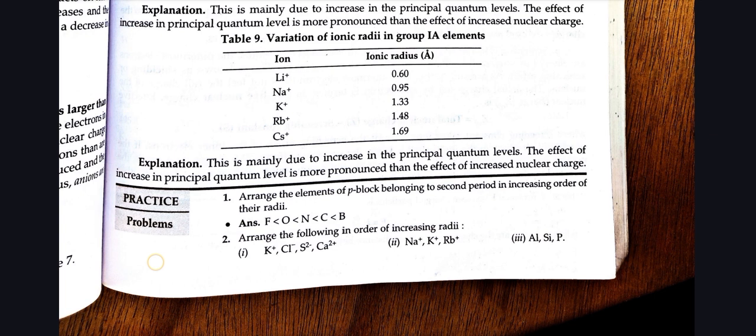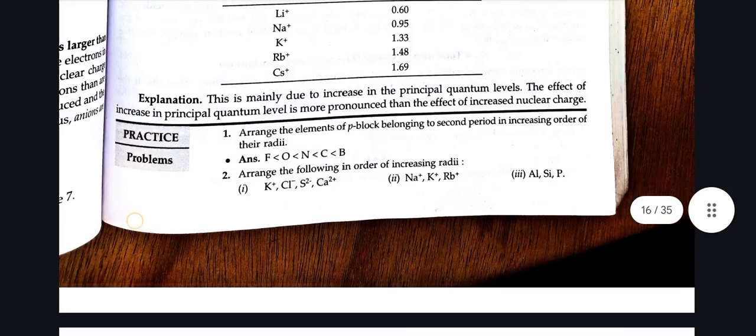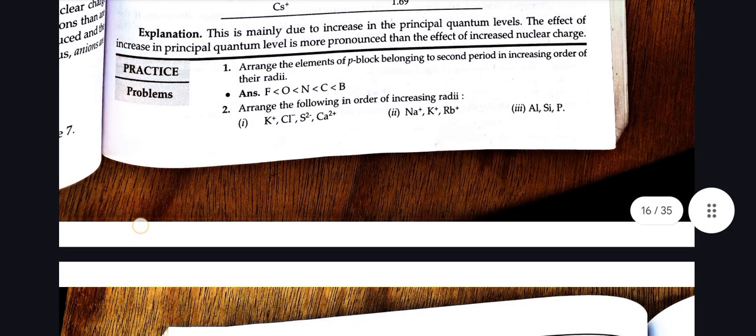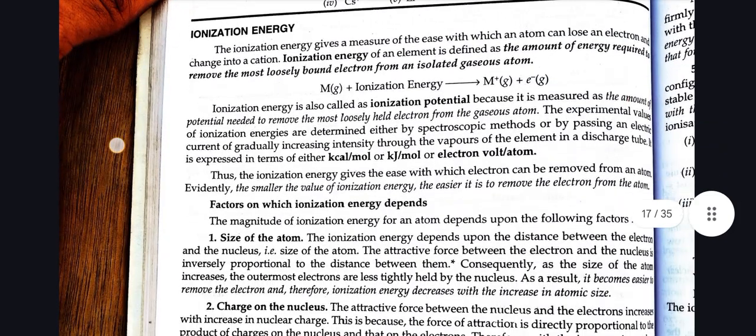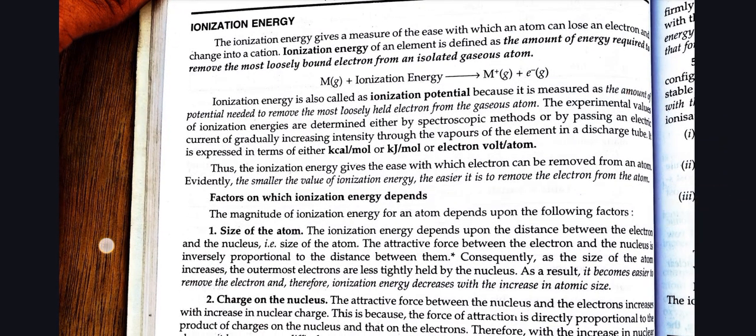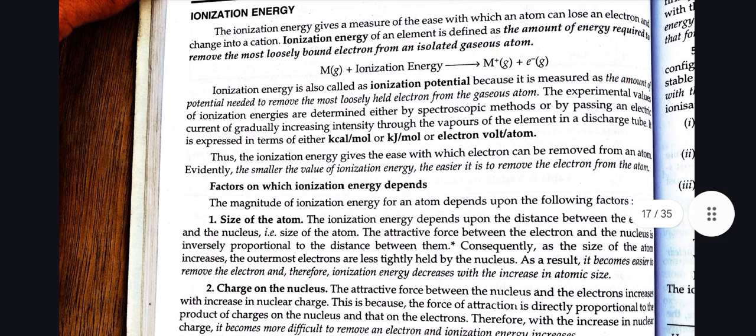Now we move forward to ionization energy. Ionization energy gives a measure of the ease with which an atom can lose an electron and change into a cation. The ionization energy of an element is defined as the amount of energy required to remove the most loosely bound electron from an isolated gaseous atom. For example, Mg(g) plus ionization energy gives Mg+(g) plus an electron in the gaseous state. Ionization energy is also called ionization potential because it is measured as the amount of potential needed to remove the most loosely held electron from the gaseous atom.